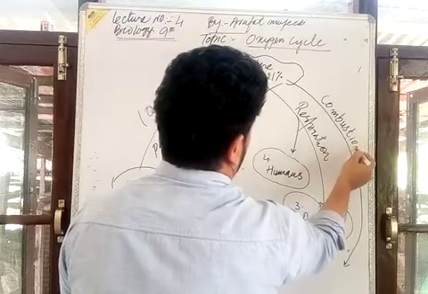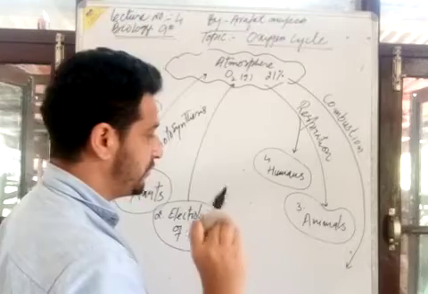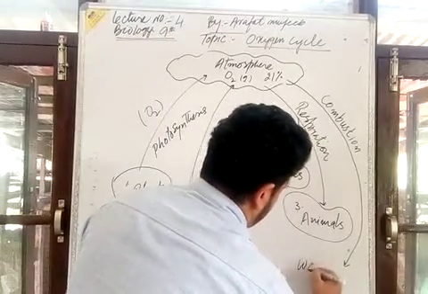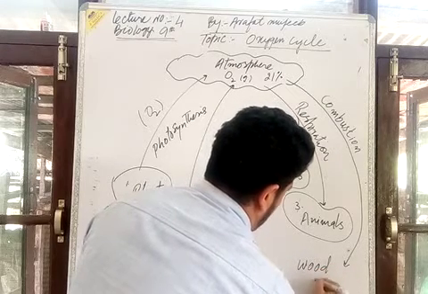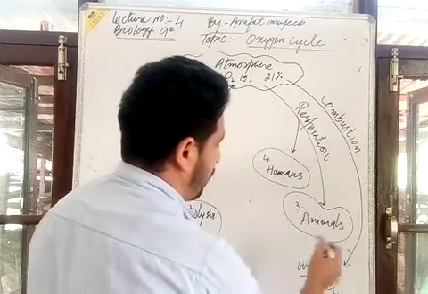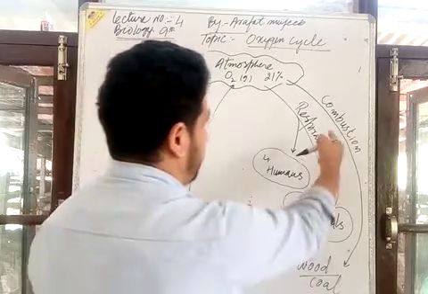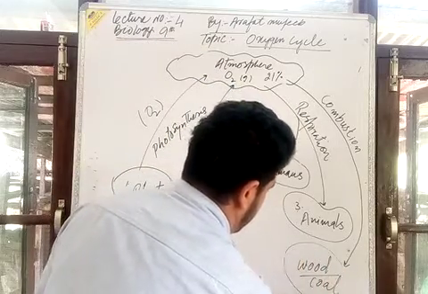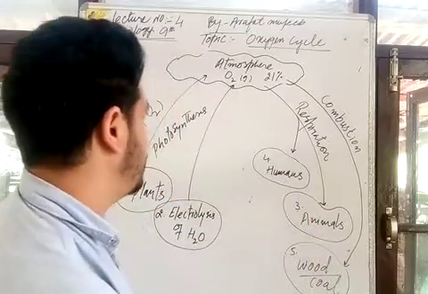In showing the process of combustion, this atmospheric oxygen is utilized. It is a chemical process in which we could burn the wood, we could burn the coal. By burning coal and wood as a fuel, by the process of combustion, oxygen is used up. It is the fifth point, using up of atmospheric oxygen.